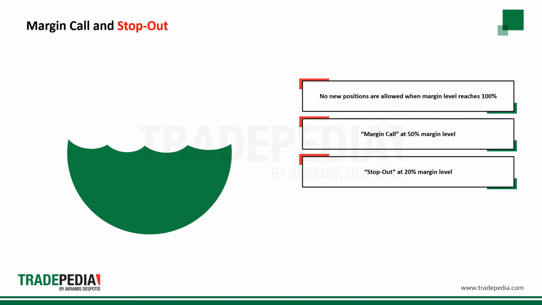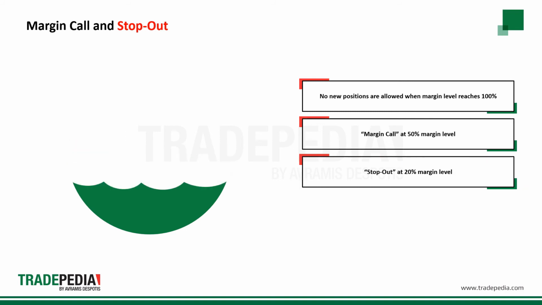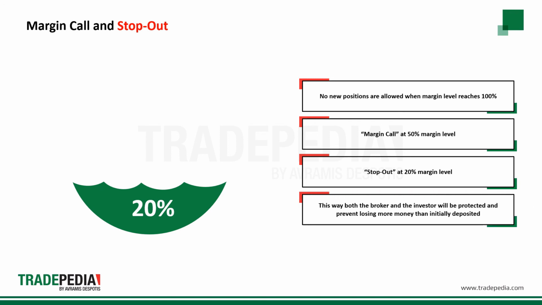If your position keeps losing and your margin level drops to 20%, your account will be stopped out automatically by the broker and the positions will be closed to return the margin level to 100%. This way, both the broker and the investor will be protected and prevent losing more money than initially deposited into the account in normal market conditions.